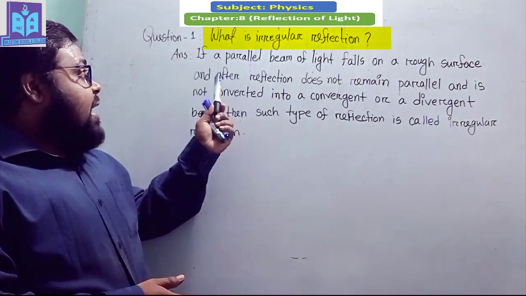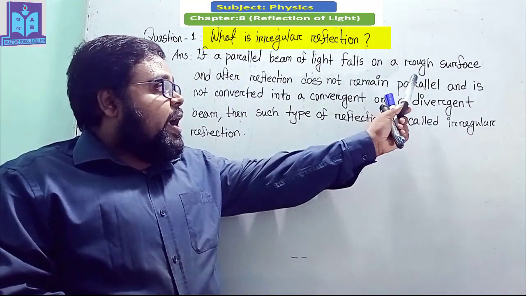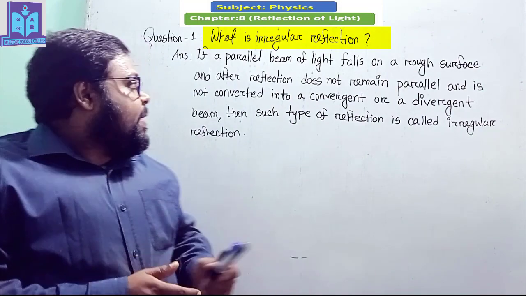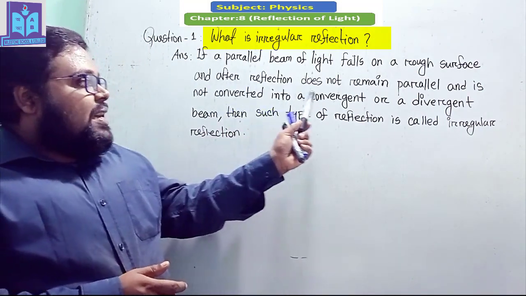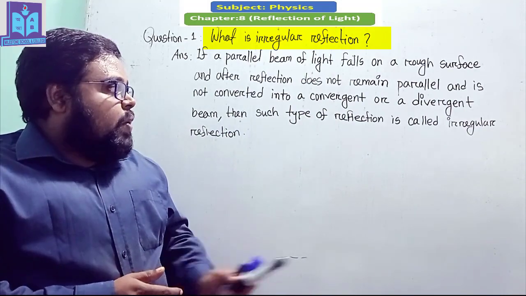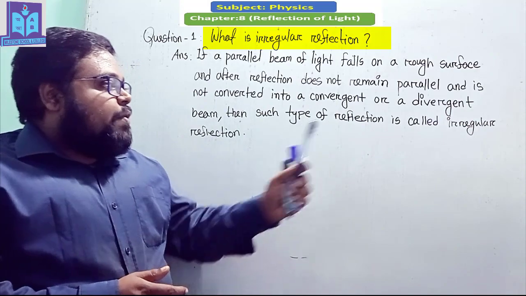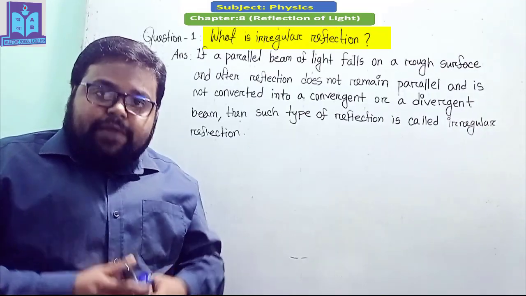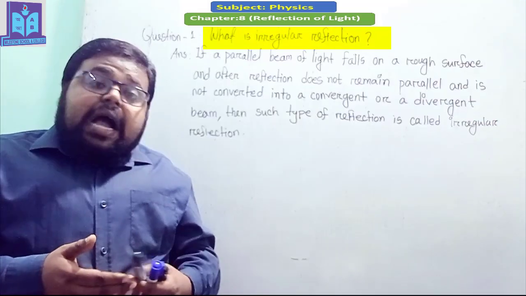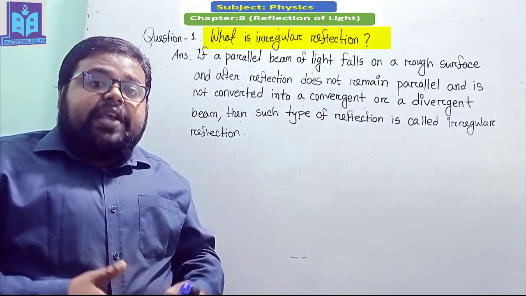If a parallel beam of light falls on a rough surface and after reflection does not remain parallel and is not converted into a convergent or divergent beam, then such type of reflection is irregular reflection. Now I will explain what irregular reflection is with a figure.